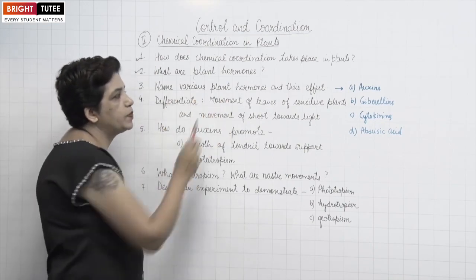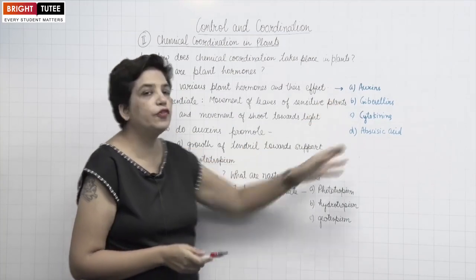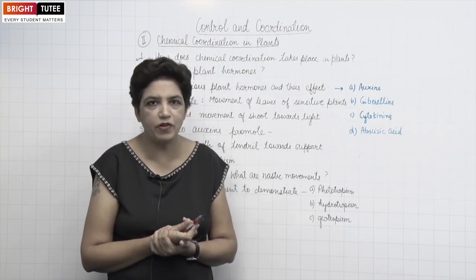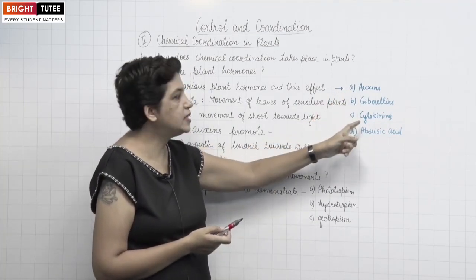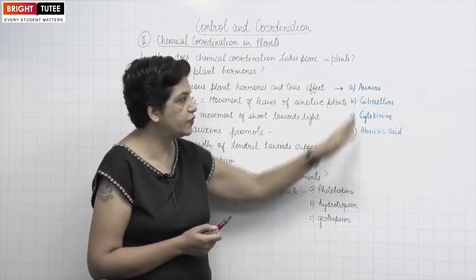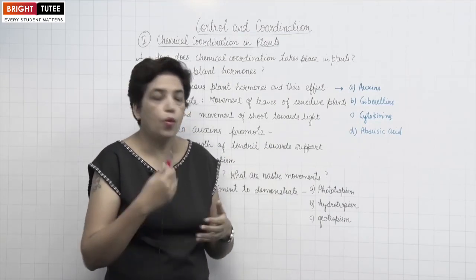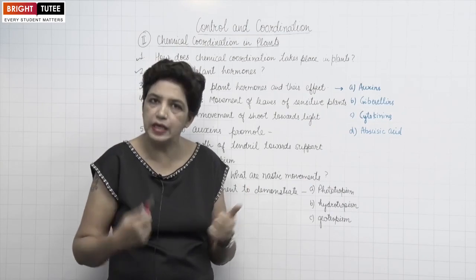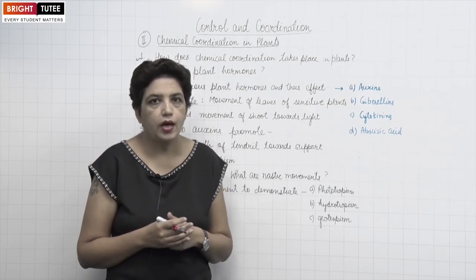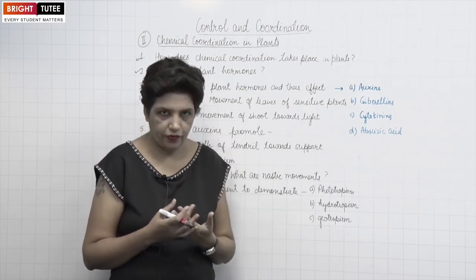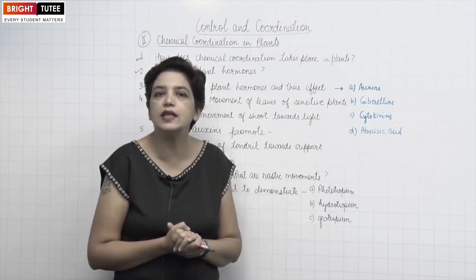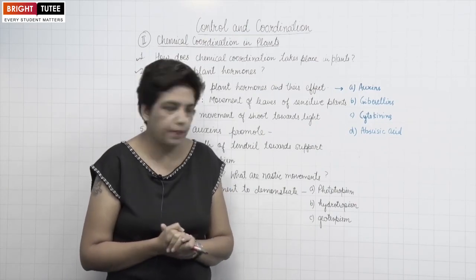Next question, name various plant hormones and their effect. These are the 4 main plant hormones which I have told you in detail in my previous video: auxins, gibberellins, cytokinins and abscisic acid. Auxins, gibberellins and cytokinins, these first 3, are growth promoters, while abscisic acid is a growth inhibitor. The auxins are present in the tips of young roots and shoots, and they promote cell elongation. Gibberellins also cause increase in the height of the flowers and the stem.